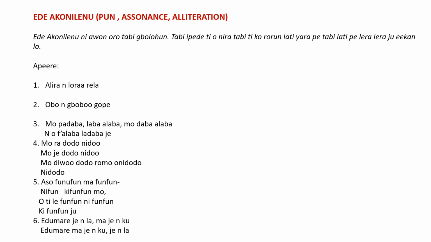Now imagine you want to pronounce these words like 10 times consecutively. Can you try that? Yes, try it in this video. Try it and tell me. Yes. Ọ̀bọ ń gbọ́bọ gọ̀pẹ. Ọ̀bọ ń gbọ́bọ gọ̀pẹ. Can you see that? Even me too, I need to take my time so that I won't say something rubbish. So the monkey climbs another monkey to climb the palm tree. In fact, it was specific, not any other tree. The palm tree, that's ọ̀pẹ. Ọ̀bọ ń gbọ́bọ gọ̀pẹ.